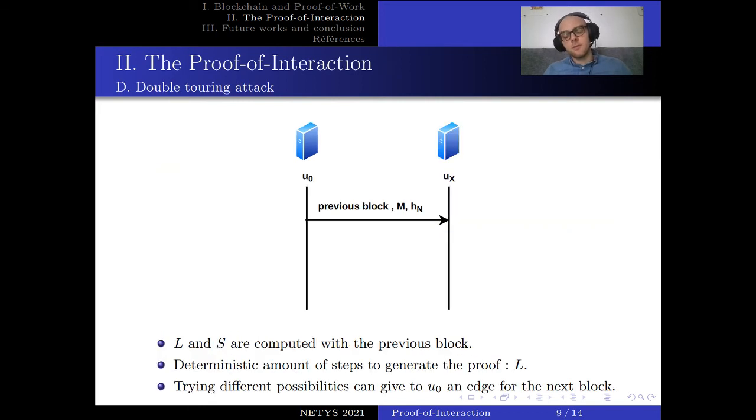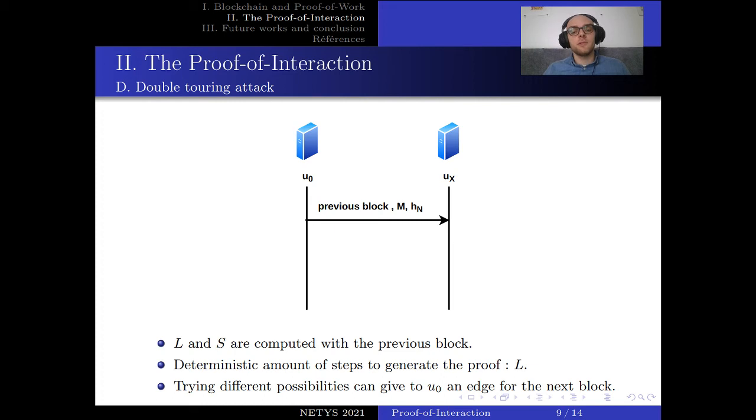But maybe, if a node wants to increase its profit, an idea could be to do several tours at the same time. But if we look at how the consensus works, since the L and S are computed with the previous block, you can try to generate 20 blocks at the same time.